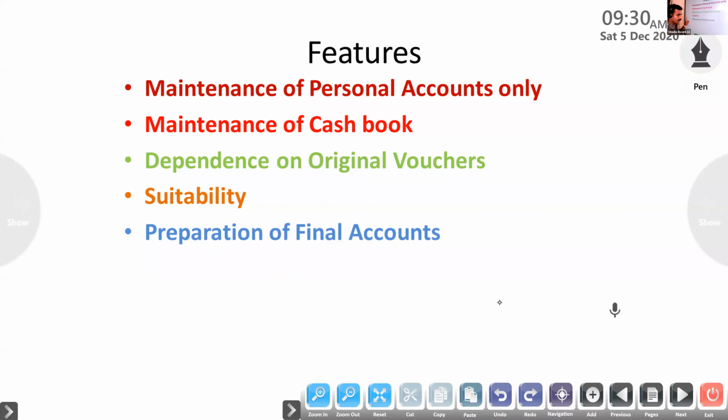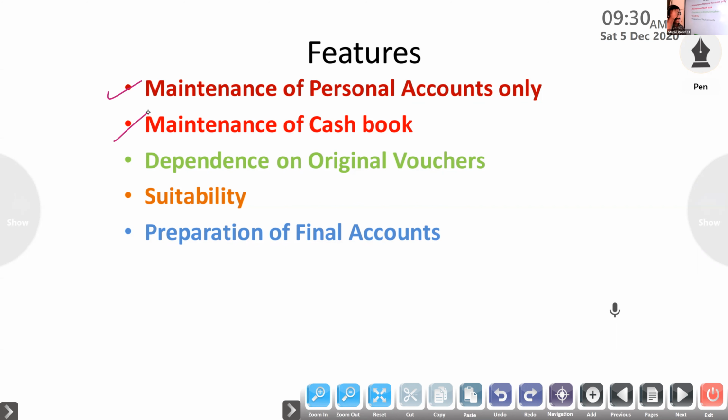Real and nominal accounts are completely ignored under this system. Next one, maintenance of cash book. Already I said, under real accounts only the cash book we are preparing, to find out the cash in hand.